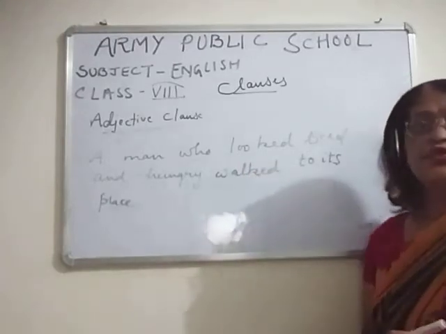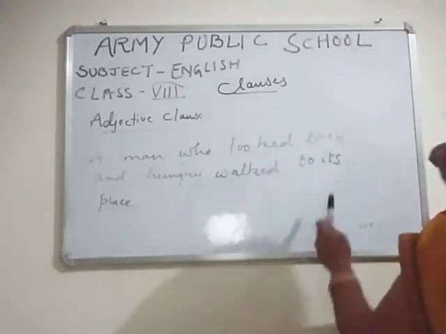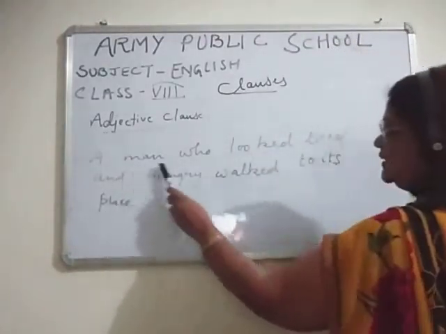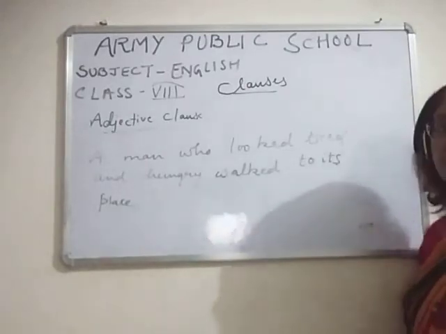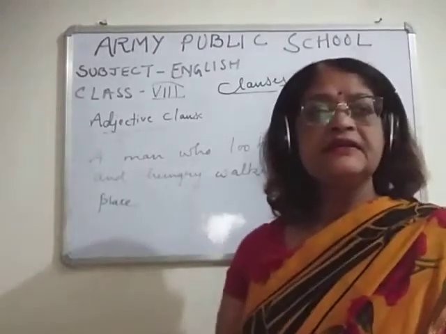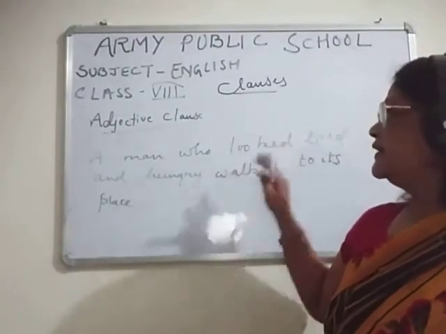A man who looked tired and hungry walked to its place. Now children, this is a sentence. Okay. Now I have underlined who looked tired and hungry.